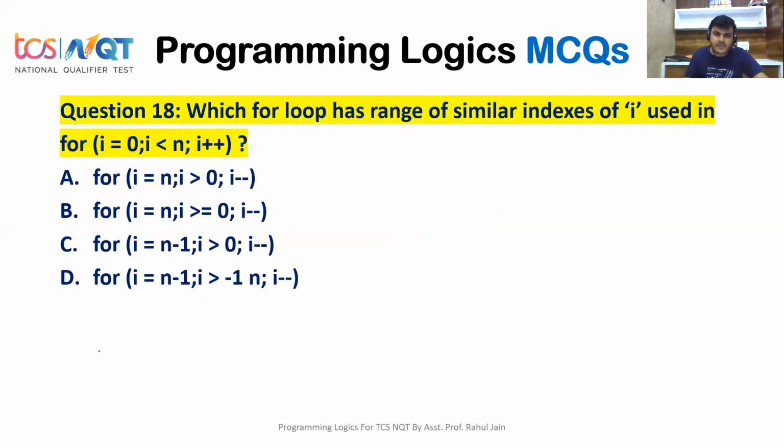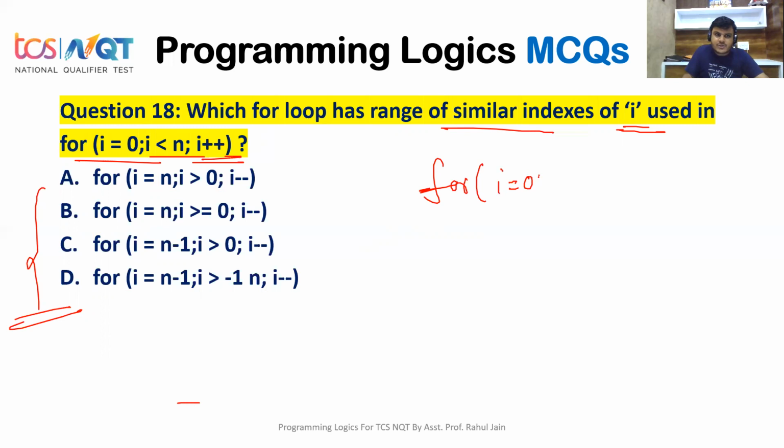Which for loop has the range of similar indexes as used in for i equals 0, i less than n, i plus plus? You have 4 options here. From these 4 options, which is the correct answer? Which of these 4 options is equivalent to the range of the loop for i equals 0, i less than n, i plus plus?